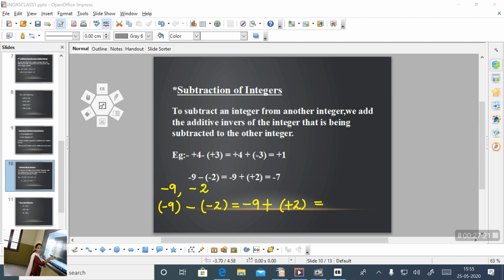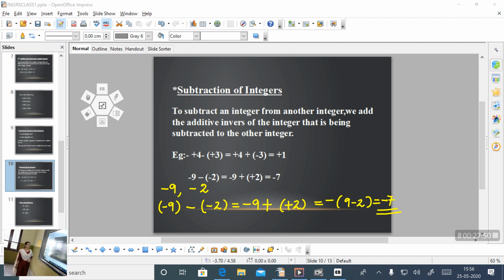Then you can apply the rule of addition. Which case is this? This is our third case. One is negative, one is positive. Then what is the rule? Find the difference between them, that is 9 minus 2, and put the sign of the bigger number. Here 9 is the bigger number and its sign is negative. So put negative. So the answer is negative 7.